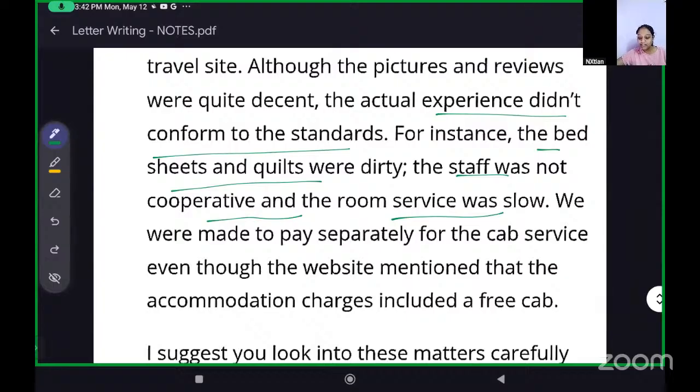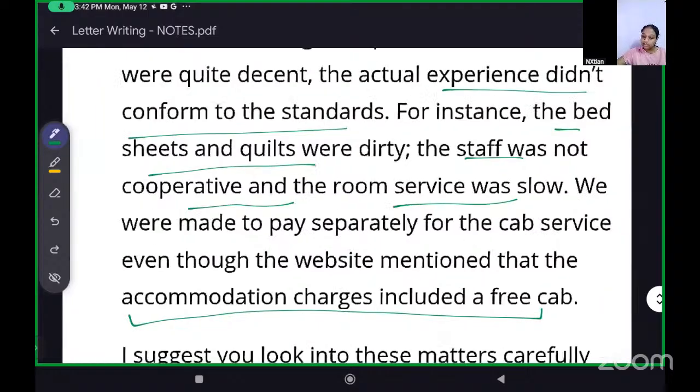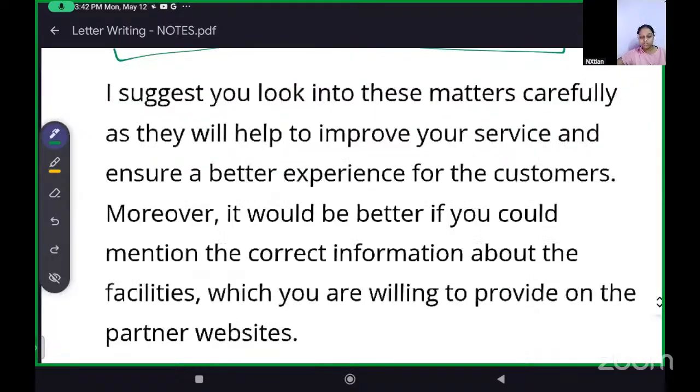We were made to pay separately for the cab service, even though the website mentioned that the accommodation charges included a free cab. Tell them about it, but tell them in a polite manner. Then, what do you suggest that they improve? Same thing as the editor letter: first you mention the problem, then mention what they can do.